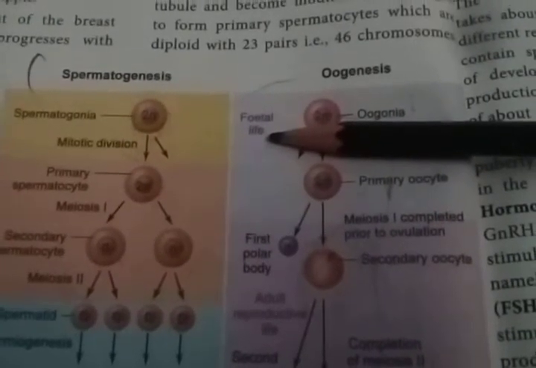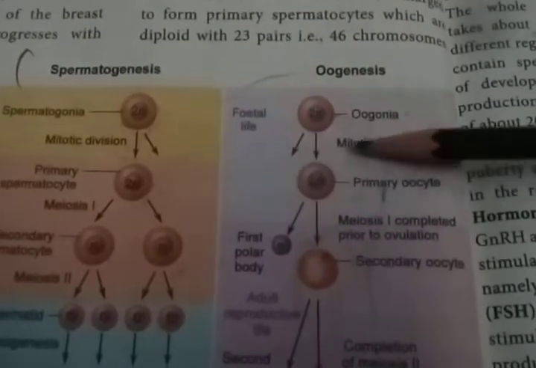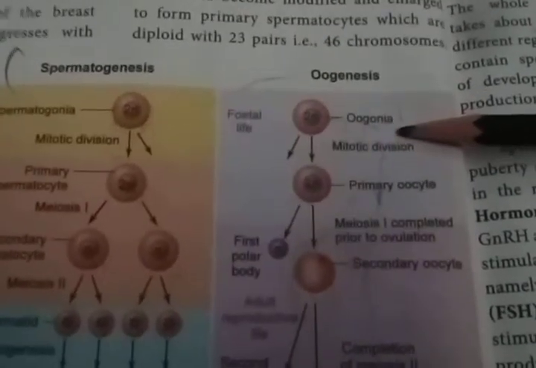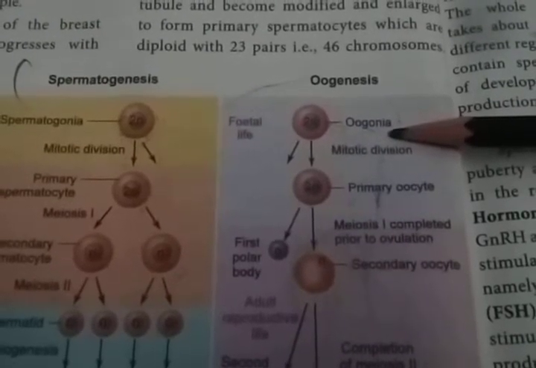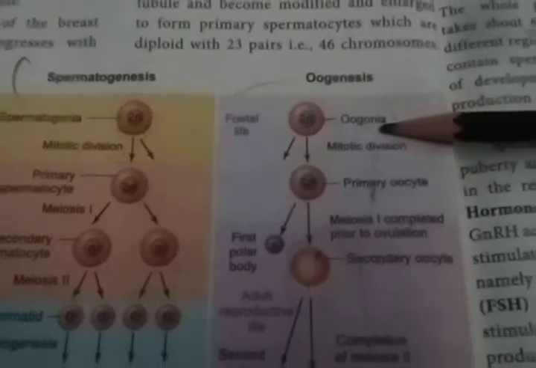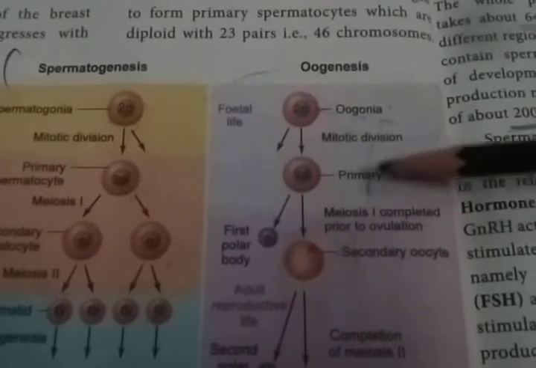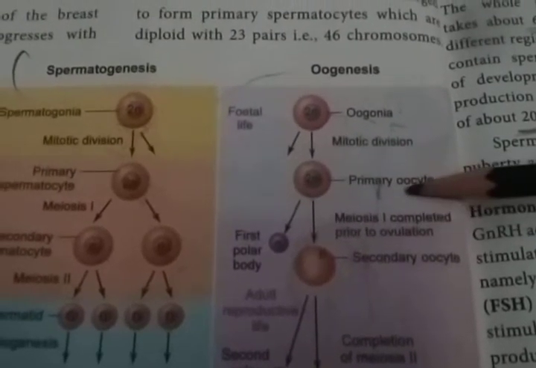During the fetal stage, in a female fetus, the egg mother cell, or oogonia, is produced. Oogonia develop only in the fetal stage. Then after birth until puberty, they produce the primary oocyte.